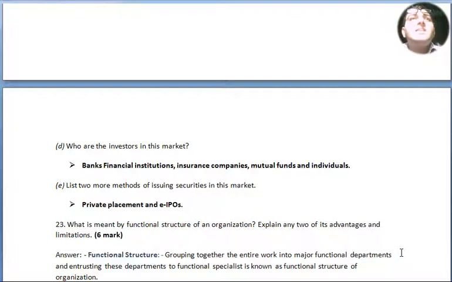Question E. List 2 more methods of issuing securities in this market. So private placement is there and e-IPOs is there. The IPO stands for initial public offer, and the E here means electronic means.